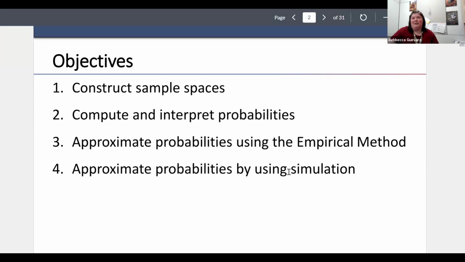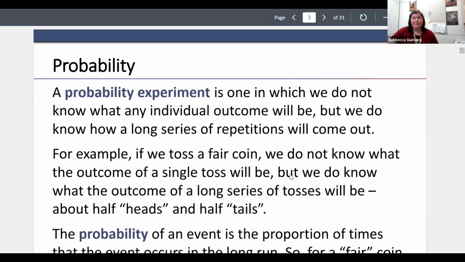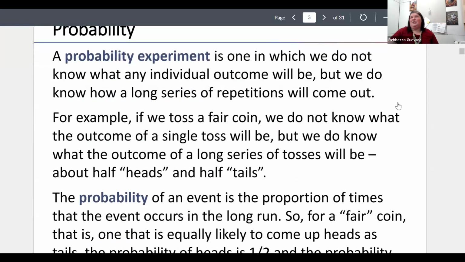We actually have two kinds of methods: empirical and theoretical. And then we're going to talk a little bit about simulations. We're not going to do too much with simulation though.